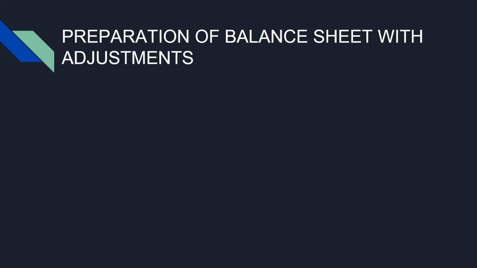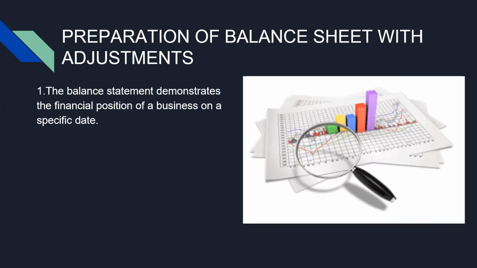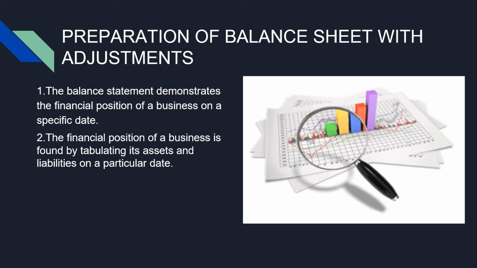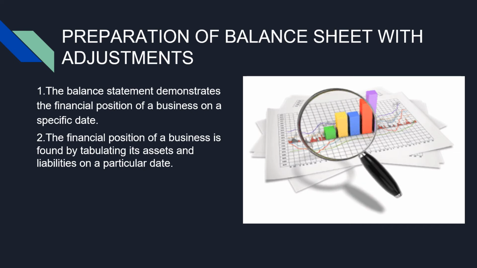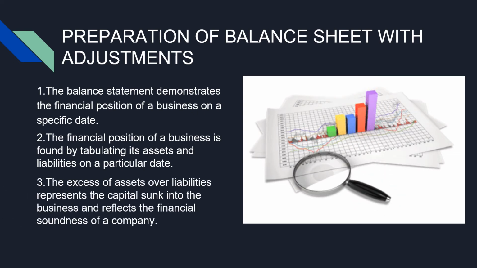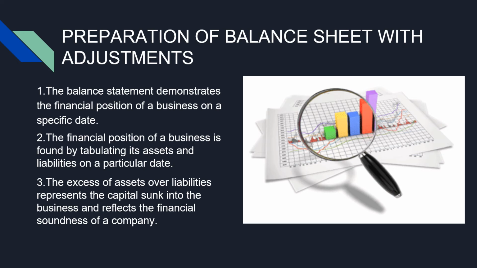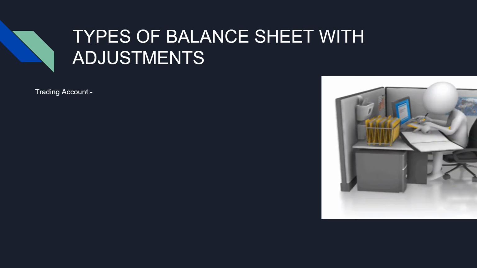Here is the preparation of balance sheet with adjustments. The balance sheet demonstrates the final position of a business on a specific date. The financial position of a business is found by tabulating its assets and liabilities on a particular date. The excess of assets over liabilities represents the capital sunk into the business and reflects the financial soundness of a company. Moving forward, these are the types of balance sheets with adjustments.